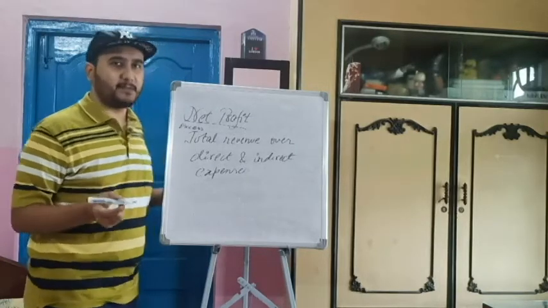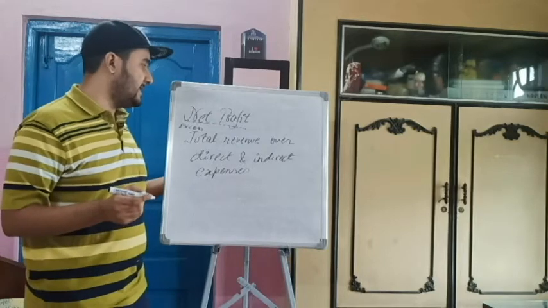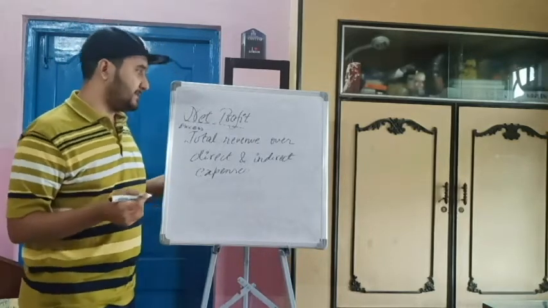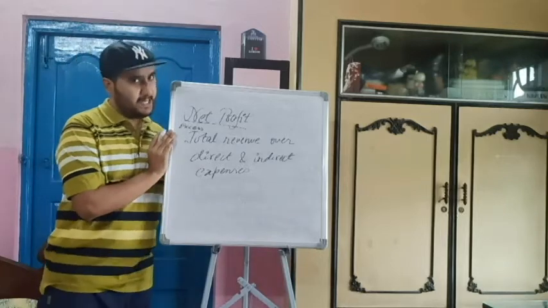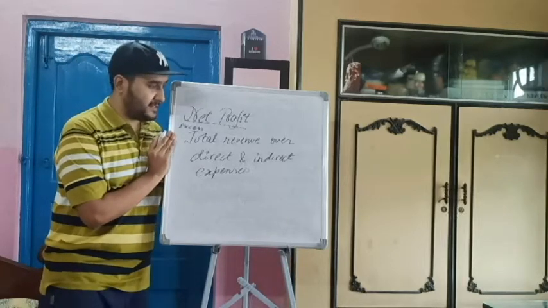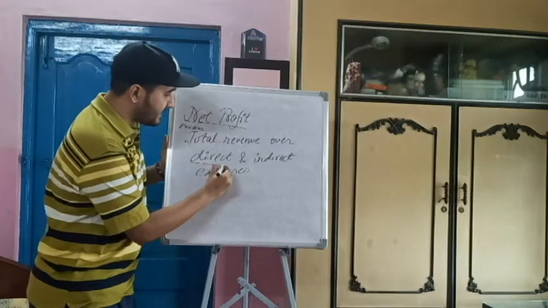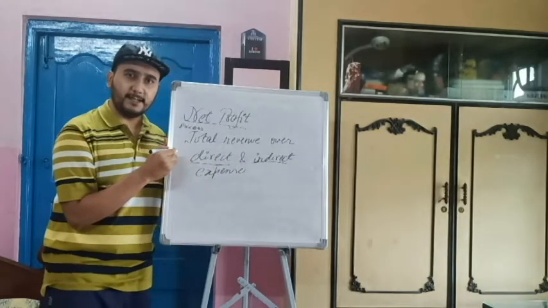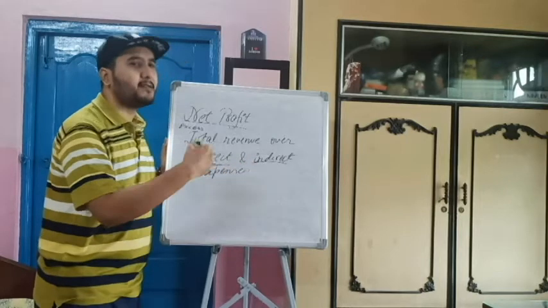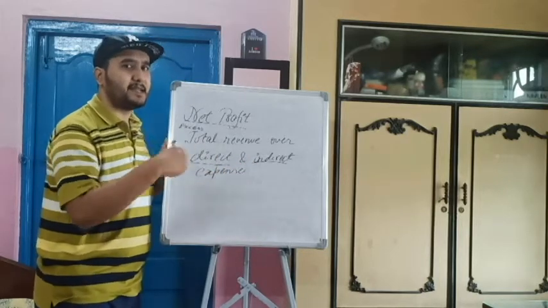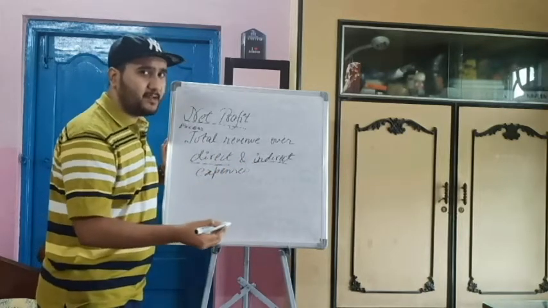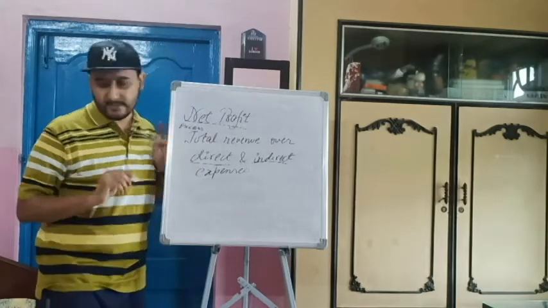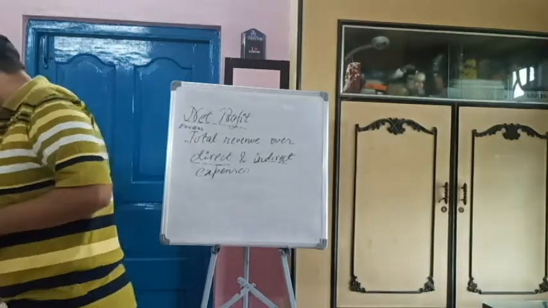There are mainly two types of expenses, direct and indirect. So the excess of total revenue over the direct and indirect expenses is termed as net profit. I hope you have been clear. There are two types of expenses, direct expenses and indirect expenses. Direct means directly related and indirect means in the course of the business some additional expenses are incurred which are not direct in nature. Fine. So this is number 8.